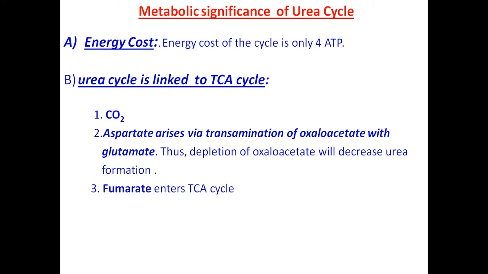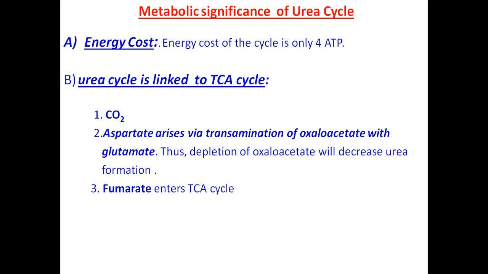Now, what is the metabolic significance of the urea cycle? Energy cost: the energy cost of the cycle is only 4 ATP. This means only 4 ATP are utilized for the formation of urea. So this uses less energy while detoxifying the ammonia from the body. That is one metabolic significance.